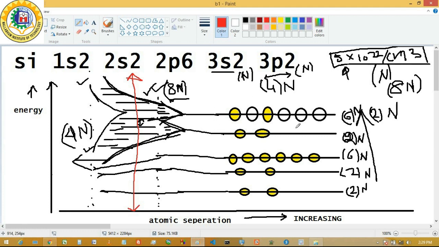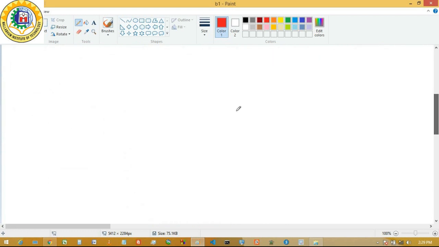The outermost shell electrons' energy levels are merged and then separated: this is your 4n electron states, all of which are occupied. Here are 4n energy states, none of which are occupied. This is the lowest energy states. That's why, at equilibrium, electrons try to occupy the lowest energy states out of these 8n energy states. Now from this band diagram, we can relate to our so-called band diagram, which is like this.